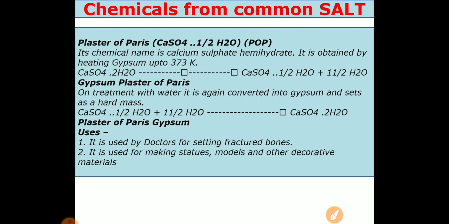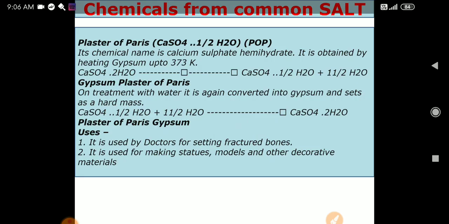Then the next use is pH and so on, but before going towards that, let me explain this properly, how the reaction takes place. The first reaction is how to prepare POP from gypsum. We take calcium sulfate dot 2H2O. This is our gypsum. Then it is heated up to 373 Kelvin.